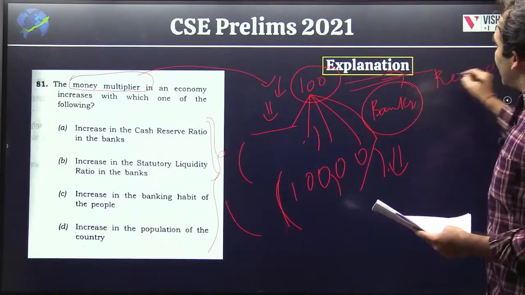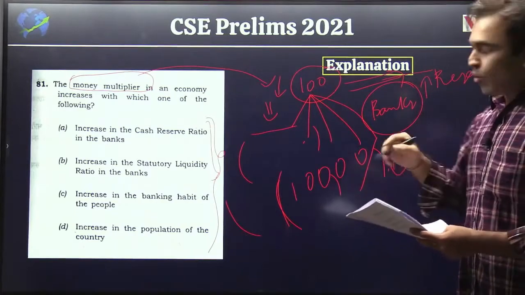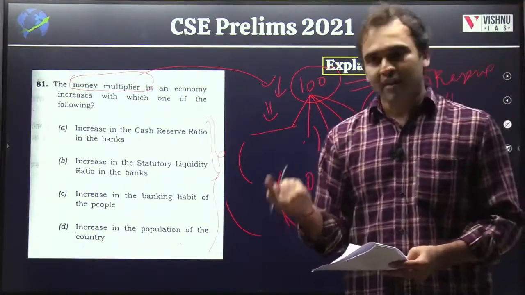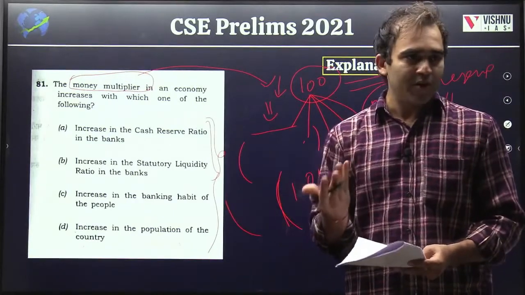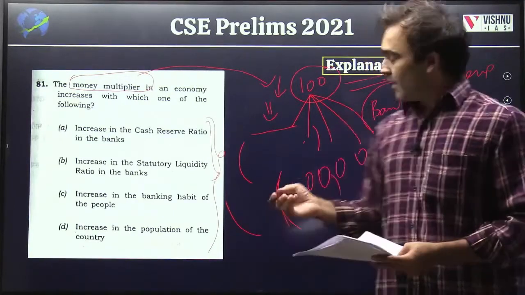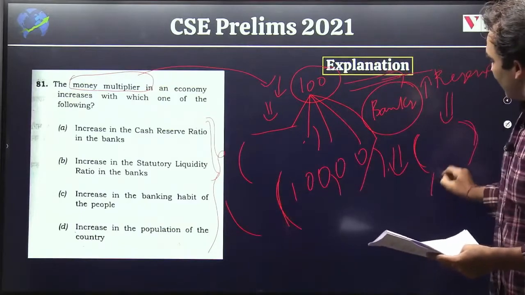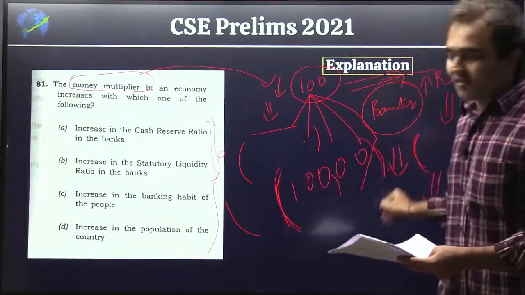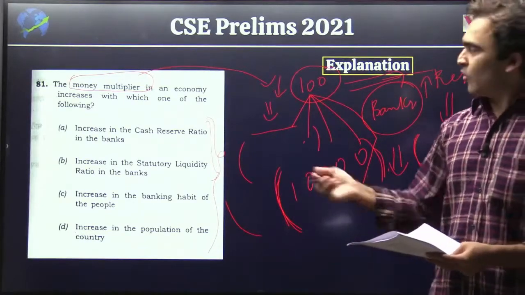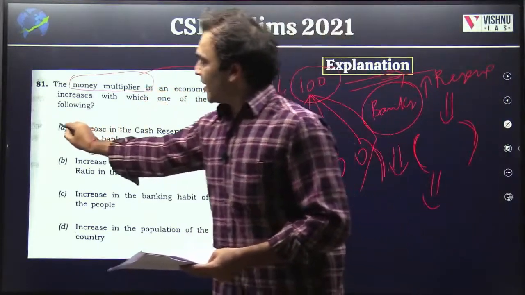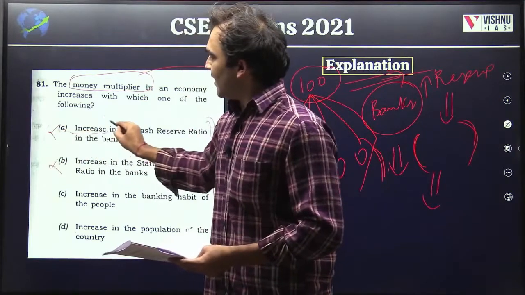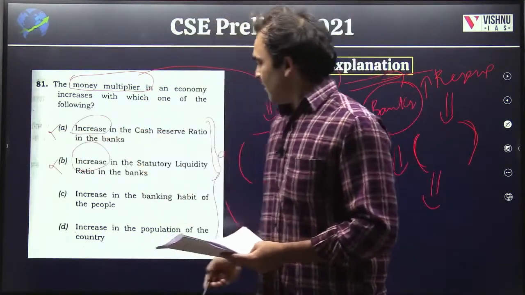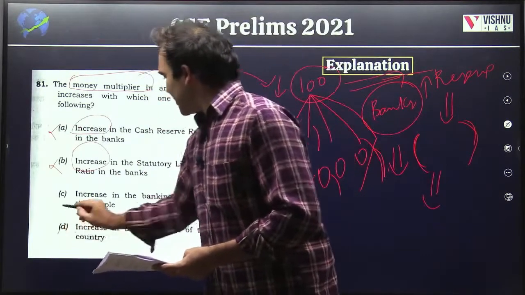If RBI increases the reserve ratios, the total amount of money available with banks to lend in the economy decreases. If banks are left with less money, what can they multiply? So the very fact that these options say the multiplier has increased means you can exclude them.